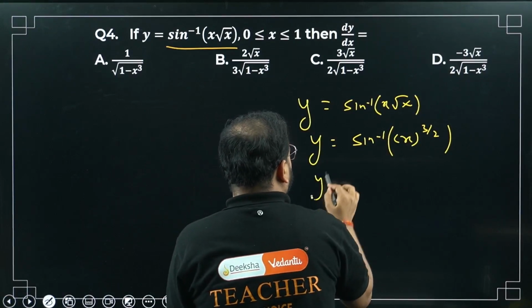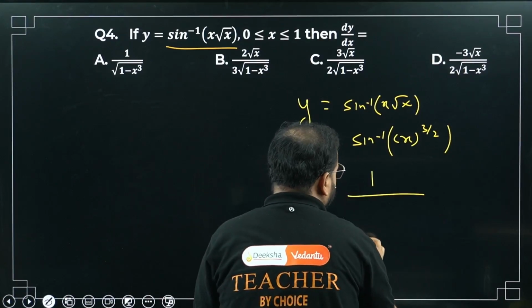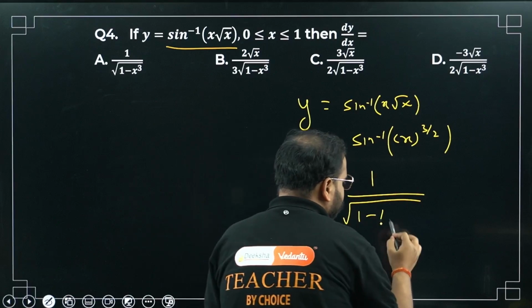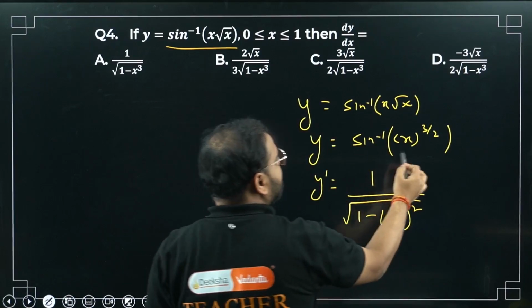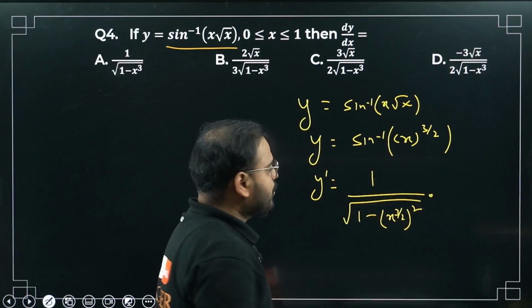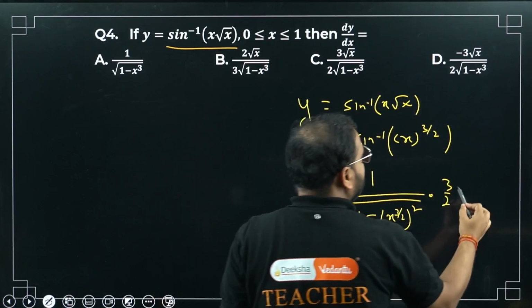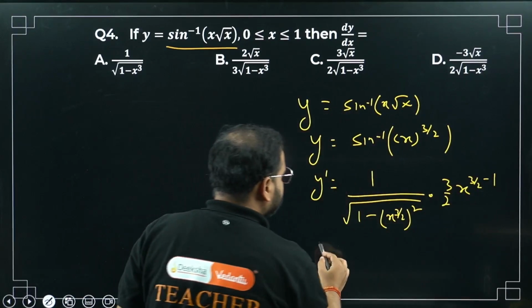Check here. Y dash equals what for sine inverse? So please check: 1 upon root of 1 minus this thing, the square, right? So x power 3 by 2, the whole square. And then you have to differentiate this by chain rule also. So what am I going to get? 3 by 2 will come here, and differentiation of this will be x power 3 by 2 minus 1. Correct?